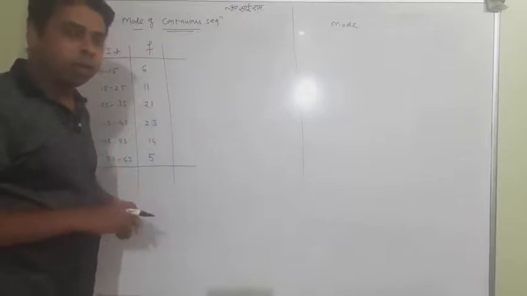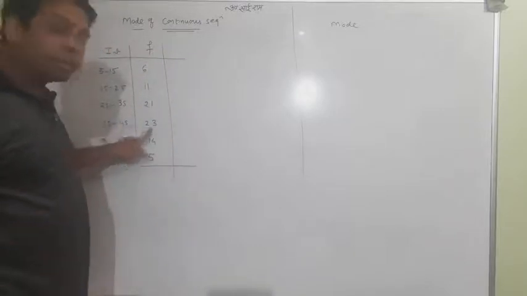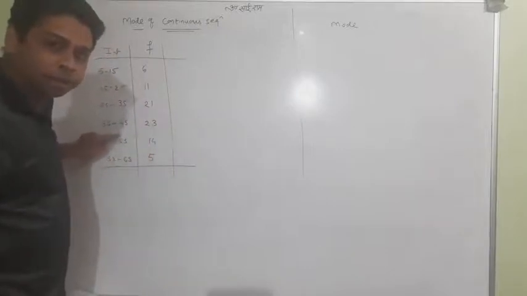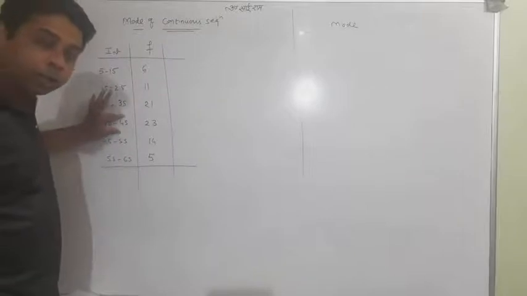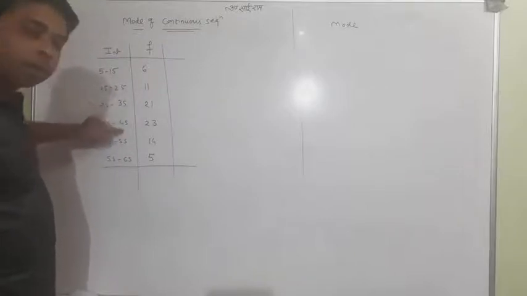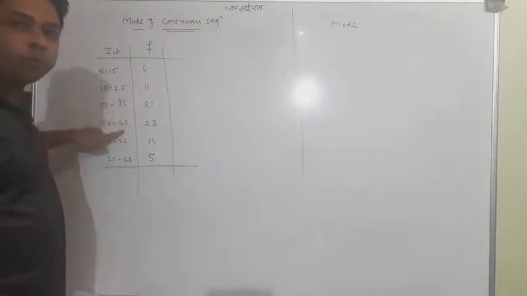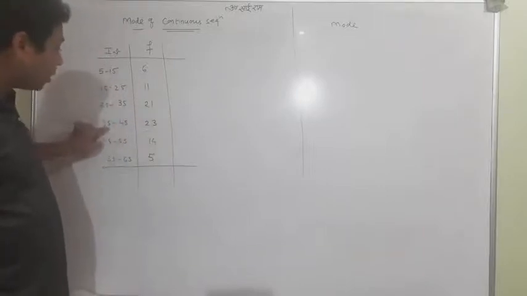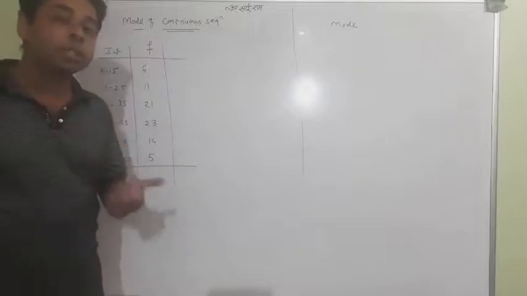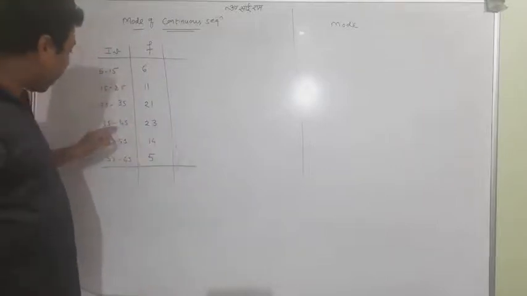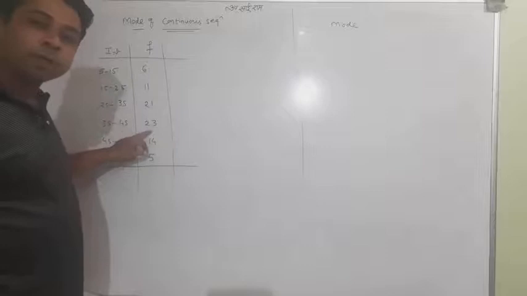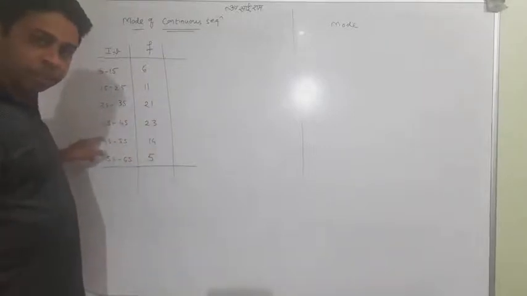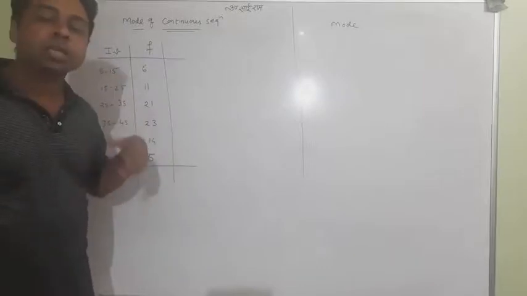So 23 is the maximum frequency, but this is not a single number, it is an interval, and a particular value between them is our mode. The interval 35 to 45, and the elements in it are coming 23 times. So we want to find the actual mode, the actual x which is coming the maximum times.